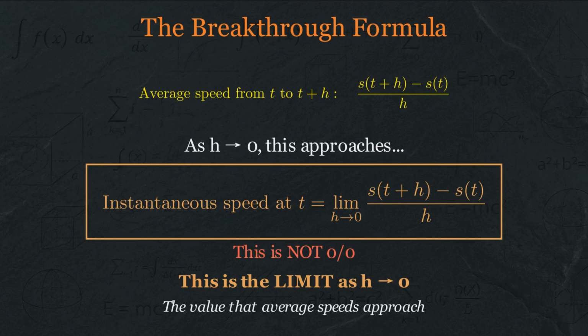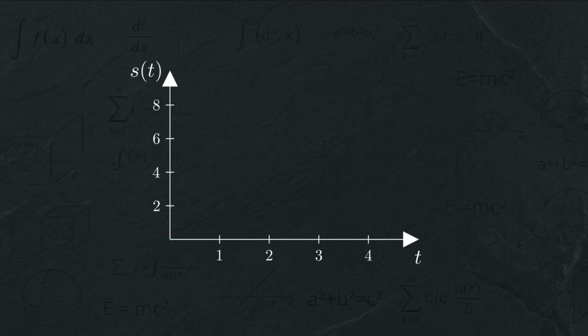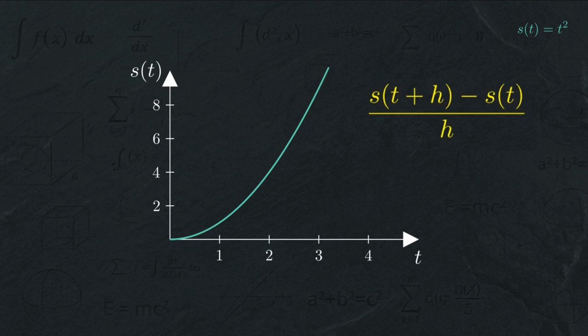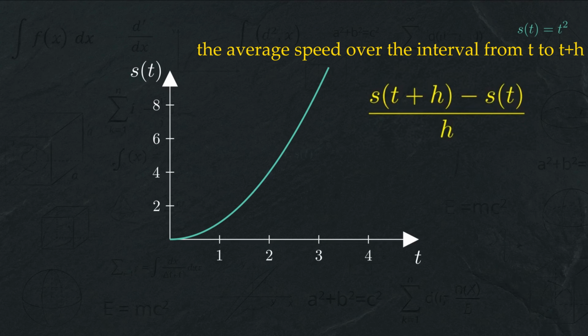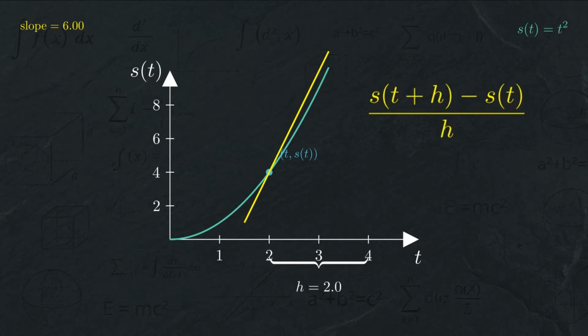Let's see this geometrically because the picture makes it crystal clear. When h is some finite value, the quotient s of t plus h minus s of t over h represents the average speed over the interval from t to t plus h. Geometrically, this is the slope of the line connecting these 2 points. We call this a secant line.